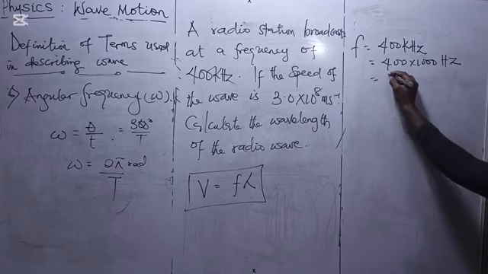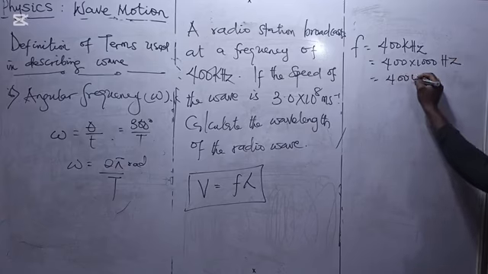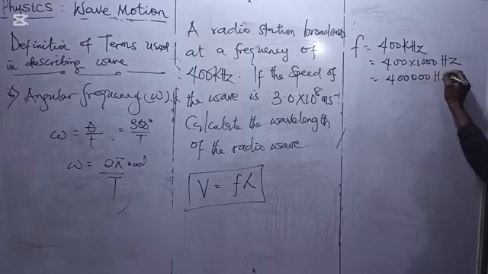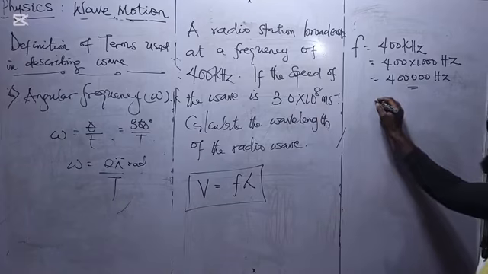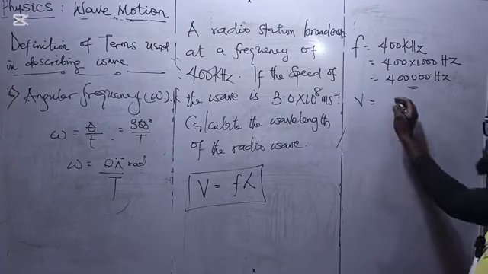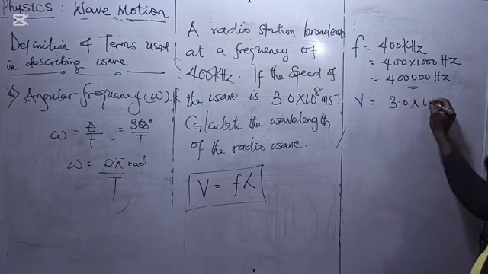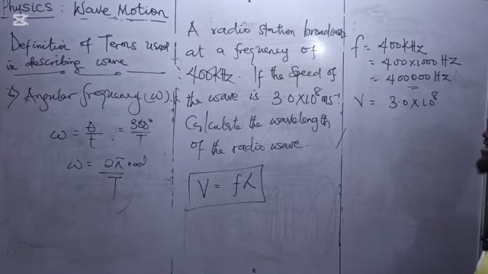If you multiply this, you are getting 400,000 hertz. So this is the frequency. Now, the speed of the wave is given as 3.0 times 10 raised to power 8. Then calculate the wavelength of the radio wave.